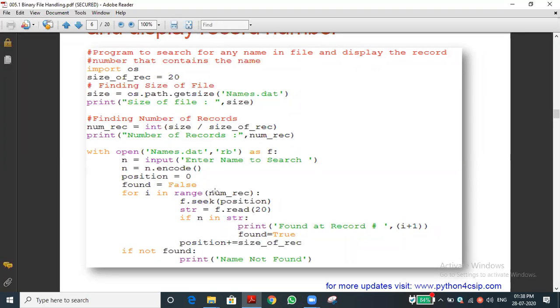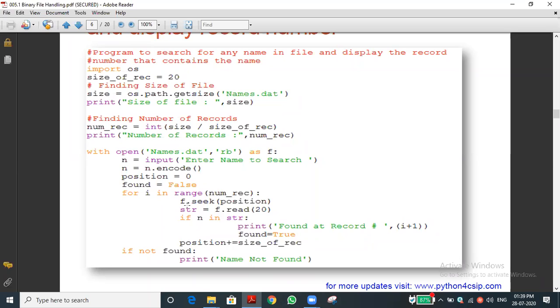So str contains what? The first name is Amit plus 20 characters. N contains only Vikas. Let you check: Vikas in str, Vikas in Amit and the spaces, whether the if condition is true. No, the condition is false. Once again I will repeat that if condition.